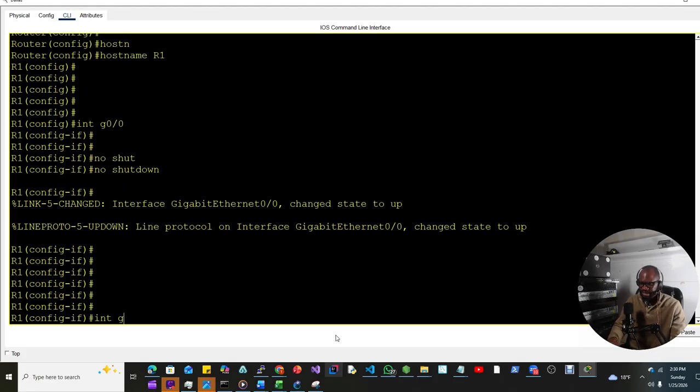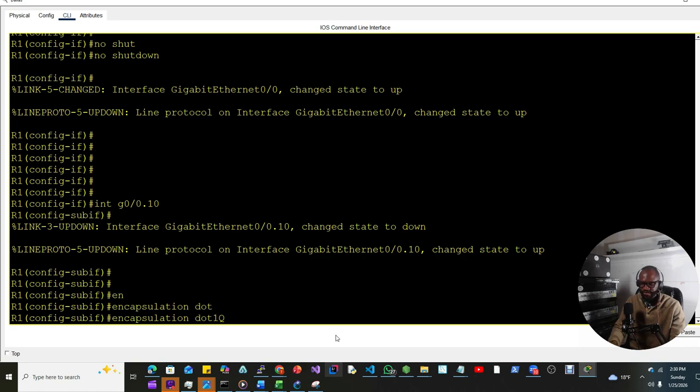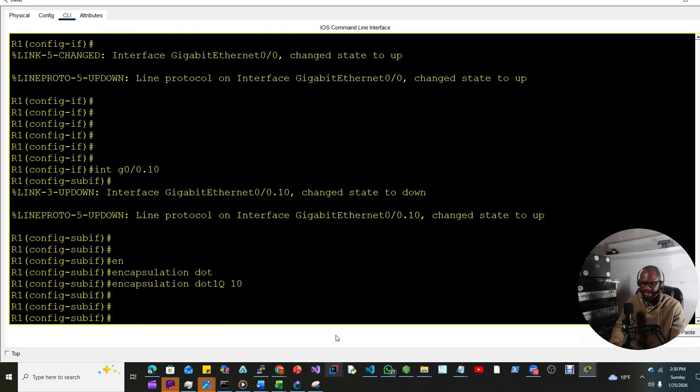and then let's create the sub interfaces now. Interface G0/0.10 for VLAN 10. We'll say encapsulation dot1q 10 for VLAN 10, and we set the IP address.